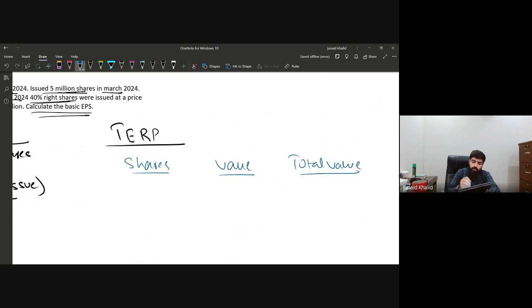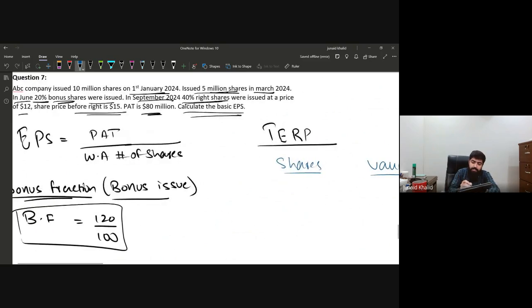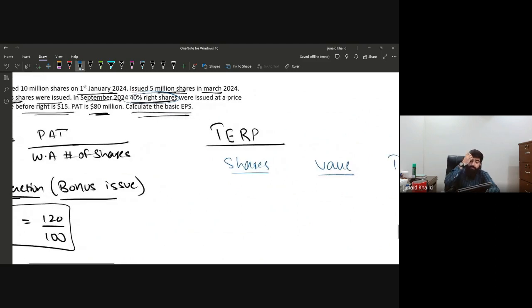Now, shares. If you talk about the right shares, 40% right shares are issued, which means the company is issuing 40 right shares, and the shareholders are already having 100 shares.